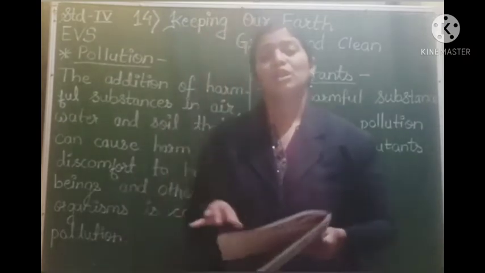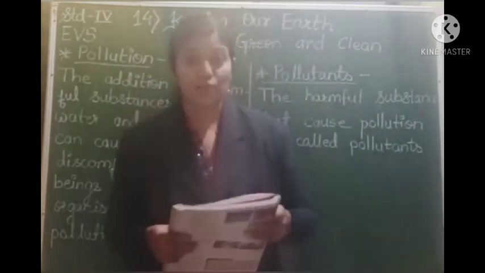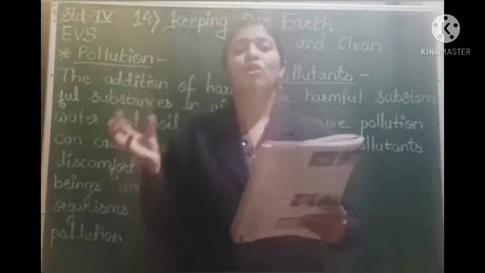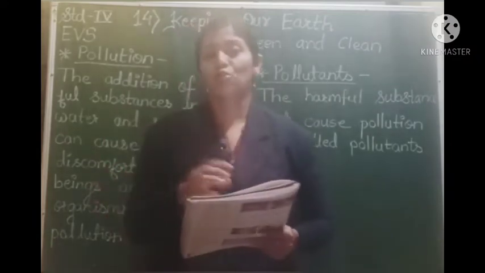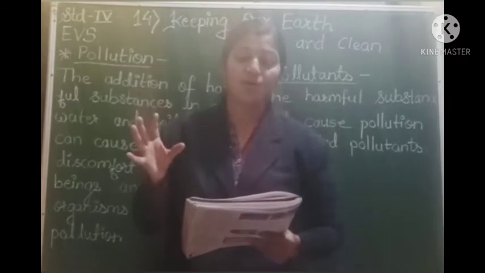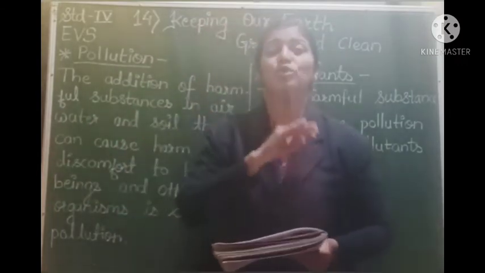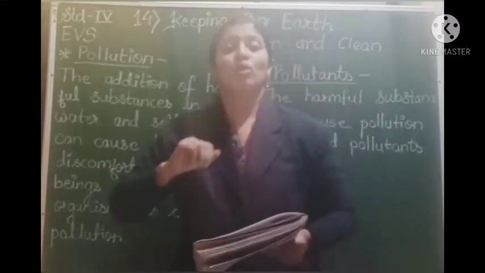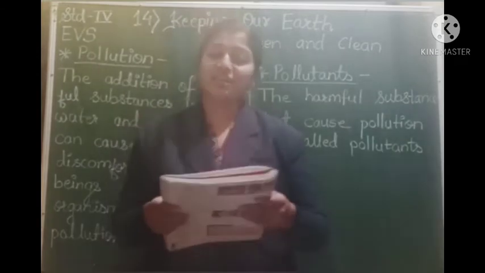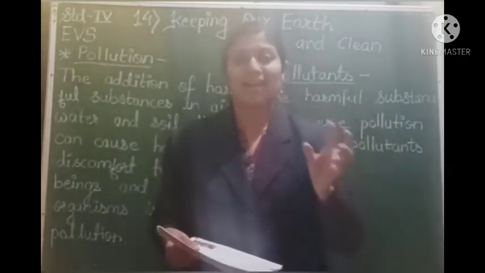So this was about all types of pollution. One more point I would like to discuss with you is smog. So what is smog? A mixture of smoke and fog is called smog. You might have seen a dense cloudy fog-like covering during winter. In winter, when you are moving through the ghat sections, you can see a white layer of fog. It is called smog. It is a mixture of smoke and fog.